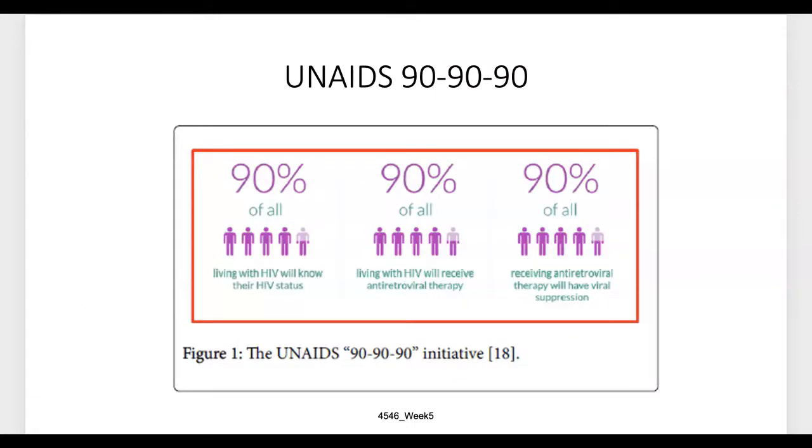So UNAIDS is looking at this 90-90-90 initiative, where 90% of all people living with HIV will know their HIV status, 90% will receive antiretroviral therapy, and 90% of people receiving antiretroviral therapy will have viral suppression.